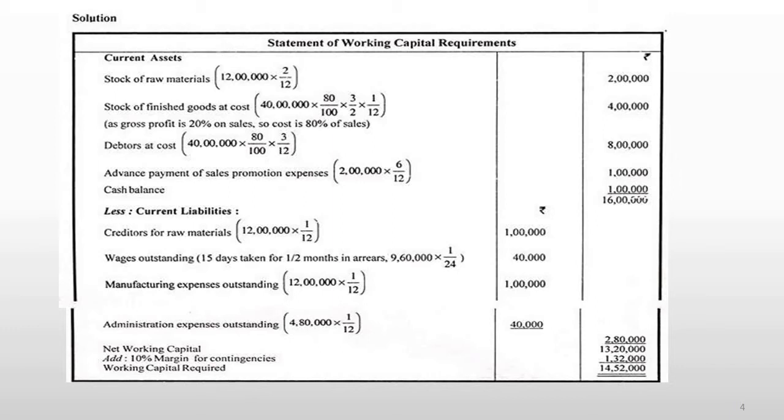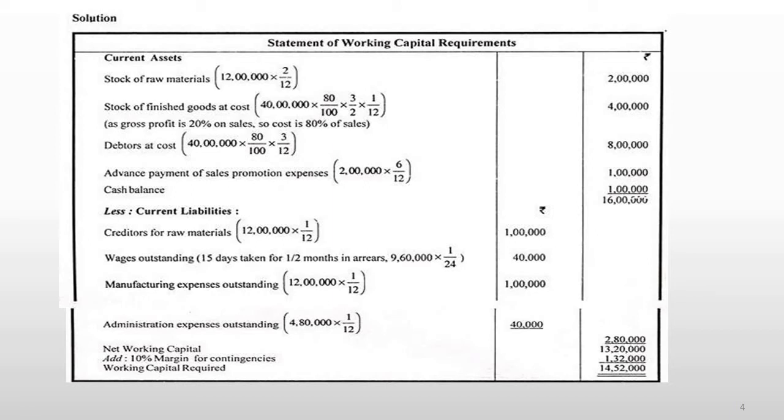Now next one, debtors at cost 40 lakhs into 80 divided by 100 into 3 divided by 12, that is 8 lakhs. Advance payment of sales promotion expenses 2 lakhs into 6 divided by 12, that is 1 lakh. Cash balance rupees 1 lakh. Total current assets are 16 lakhs.